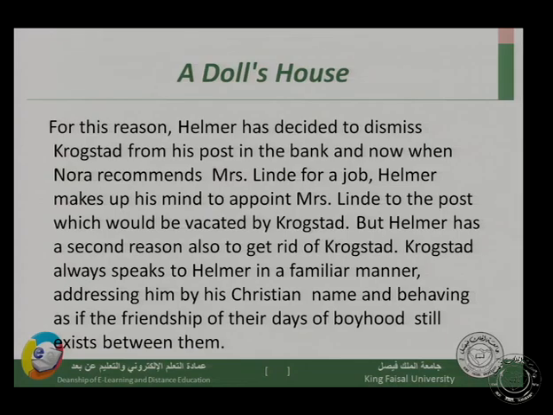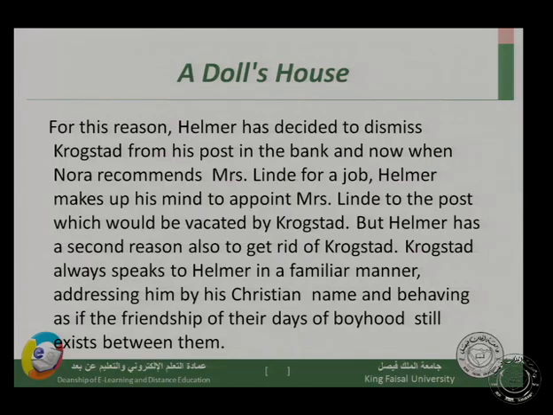But Helmer has a second reason also to get rid of Krogstad. There is another reason. What is this second reason which Helmer has to dismiss Krogstad? Krogstad always speaks to Helmer in a familiar manner, addressing him by his Christian name and behaving as if the friendship of their days of boyhood still exists between them. And this is another reason.